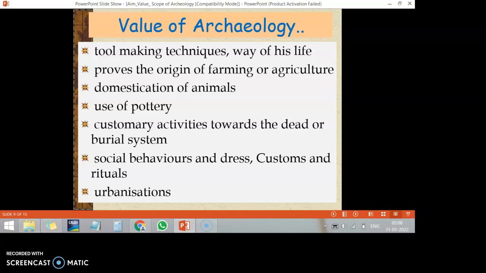It proves the origin of farming or agriculture. These archaeological remains give a clear picture about agricultural development and the origin of farming. How the classical people domesticated animals, we have evidence. Then we have evidence for the use of pottery, for customary activities like the burial system, for social behaviors like dress, customs, costumes and rituals, and for administration and their trading system.